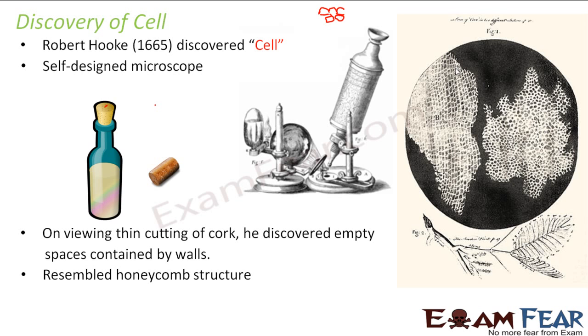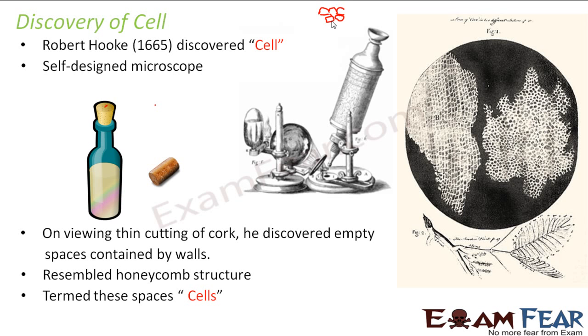So it is printed in one of his very famous books. So this kind of structure was observed. You can see empty spaces enclosed by walls, empty spaces enclosed by walls, and so on, right? So these empty spaces were termed cells by Robert Hooke. Robert Hooke was the first one to coin the term cell.